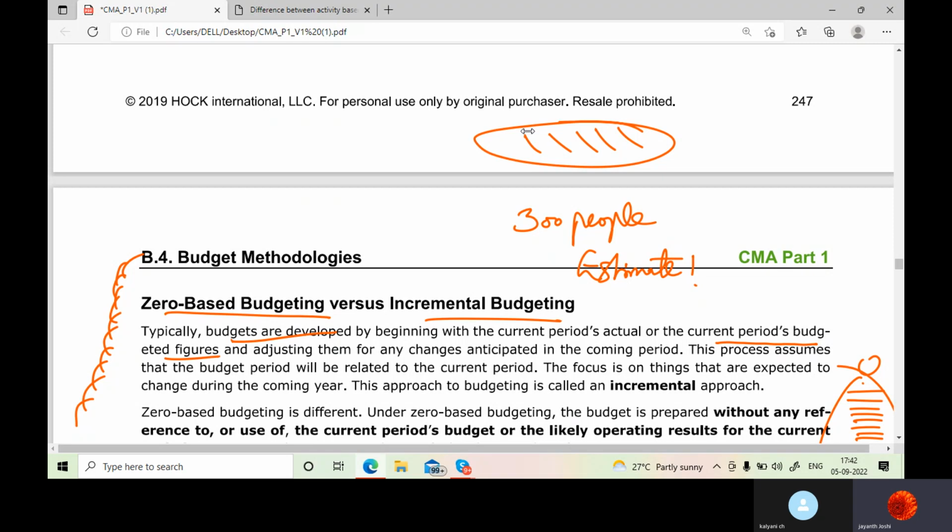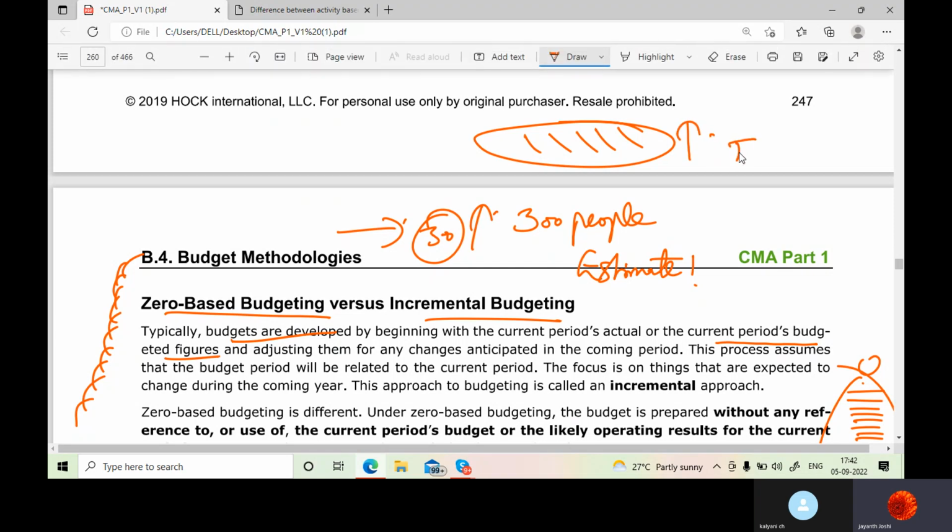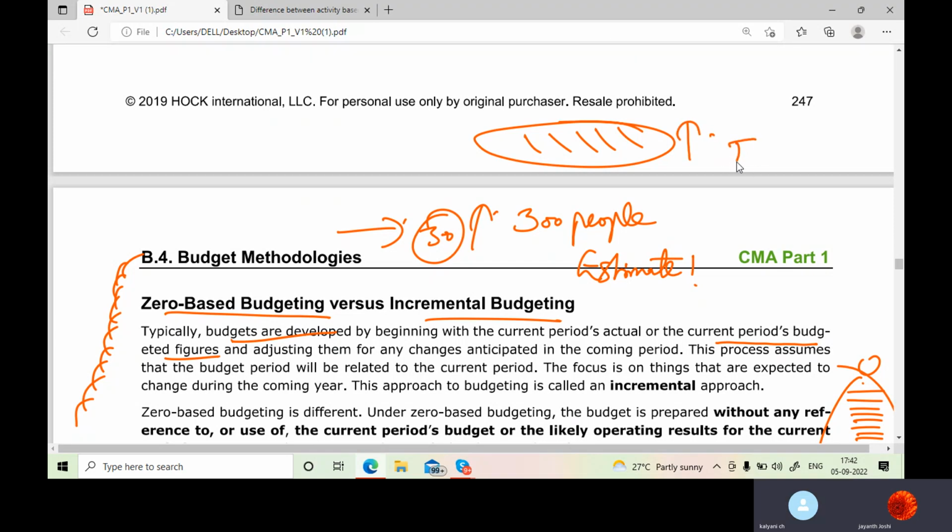So what happens is that 30 people extra come. So we should keep provision for these adjustments or not? Then your budget would increase; what you have fixed goes to a somewhat higher extent. So that can be said to be incremental budgeting.